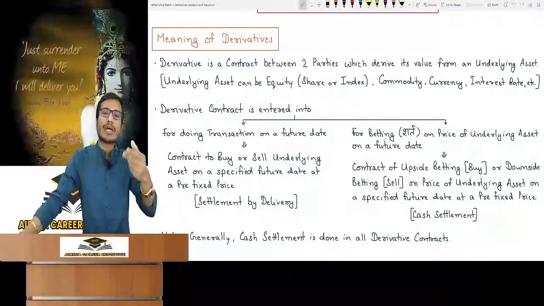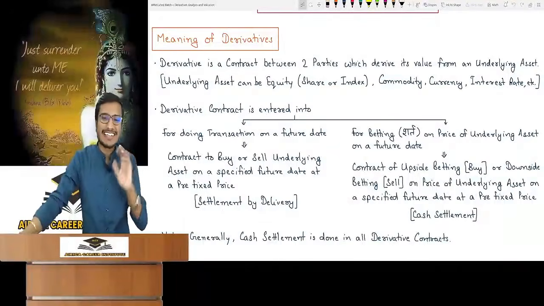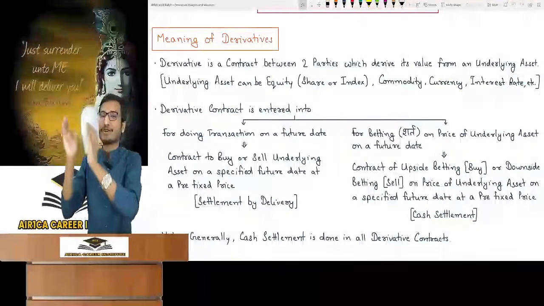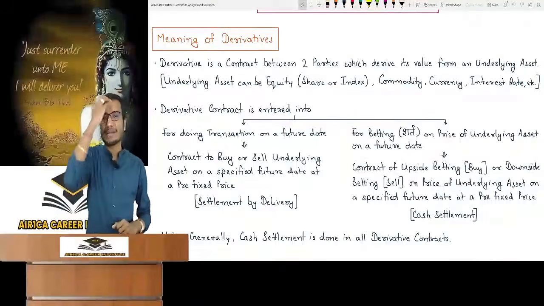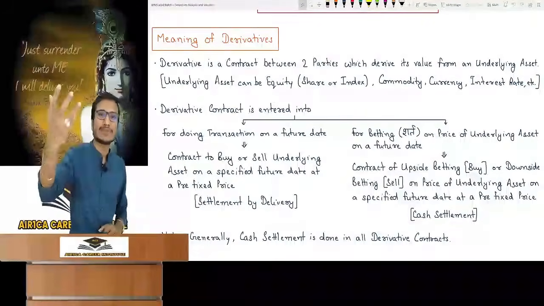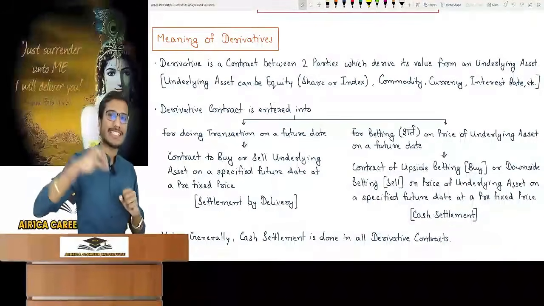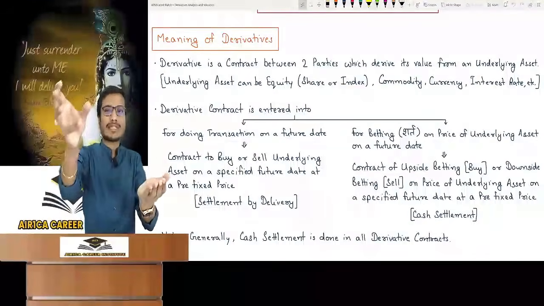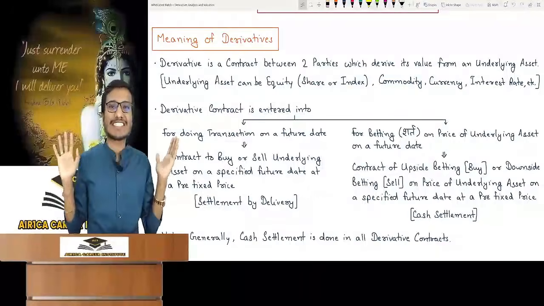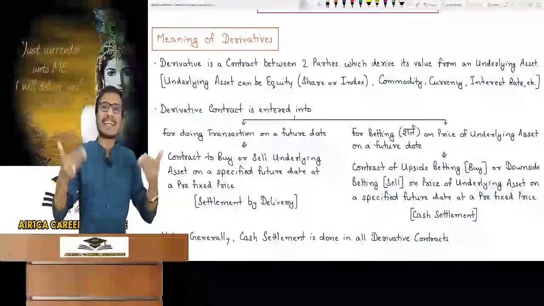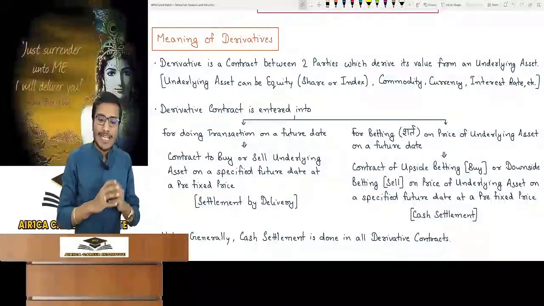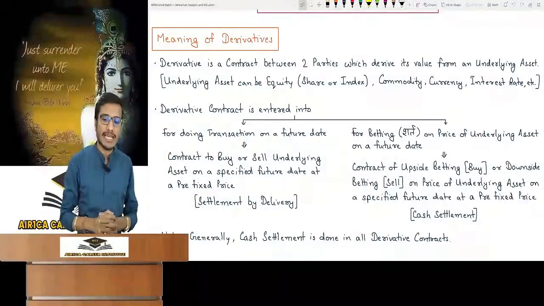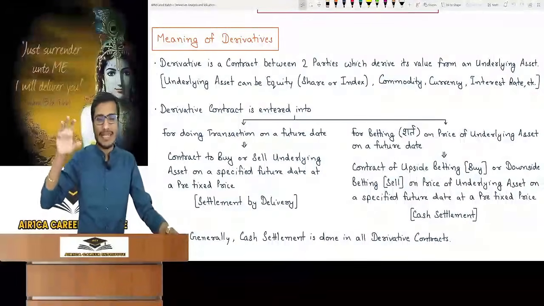For example, to buy or sell currency like dollar or pound. We see the derivative of currency in the forex chapter. It can also be over interest rate. Suppose I want a loan after 6 months, but I feel that the interest rate will increase in the market. So I go to the bank and tell them to give me a loan after 6 months, but fix the interest rate today itself. This is also a derivative contract, and the underlying asset is interest. So a derivative contract can be for anything, but we will see currency in the forex chapter and interest rate in the IRRM chapter.